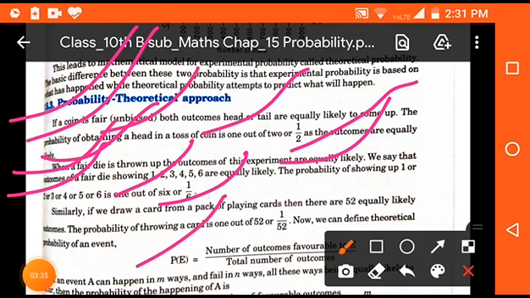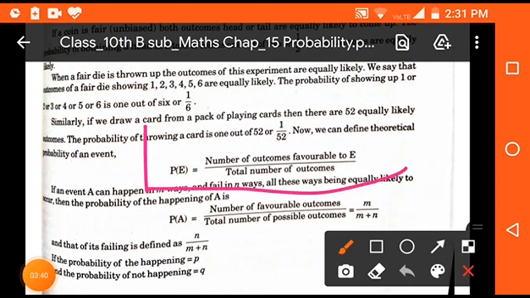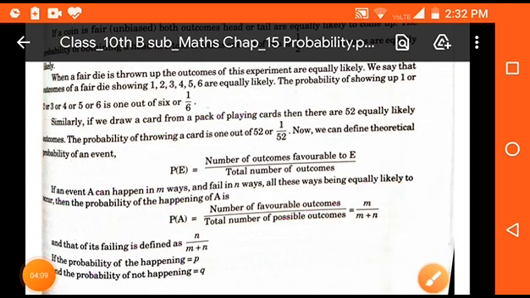Clear? In the same process, we have a general formula for finding the probability of any event, and it is: probability of any event E is equal to number of outcomes favorable to E divided by total number of outcomes. So P(E) is equal to number of favorable outcomes upon total number of possible outcomes, m upon m plus n. Clear?